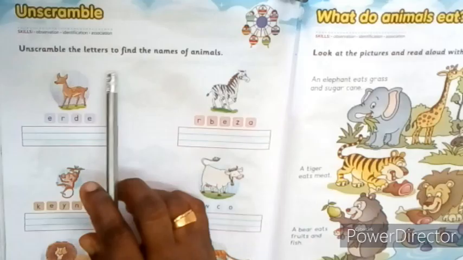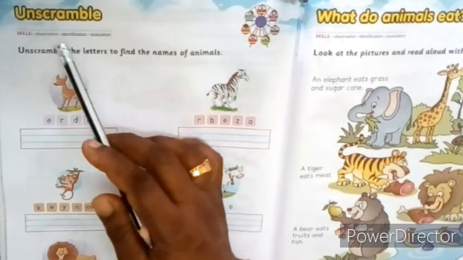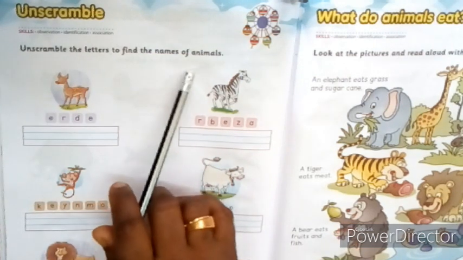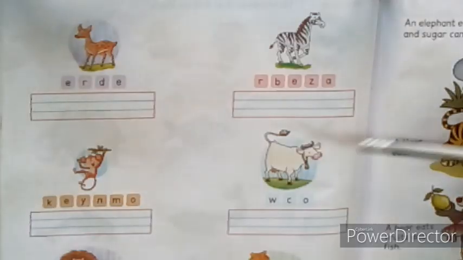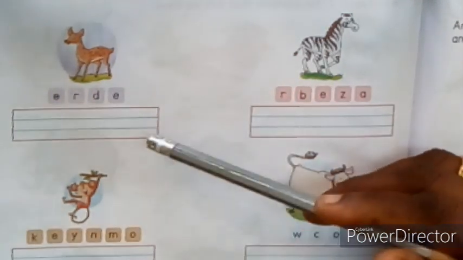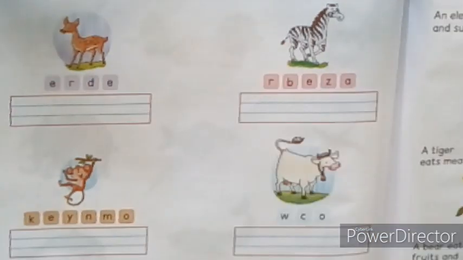Okay. Now we can move on to the next page. Page number 68. Unscramble. Unscramble the letters to find the names of animals. Children, look at these pictures. Here their names are not in the correct way. We want to write it correctly.